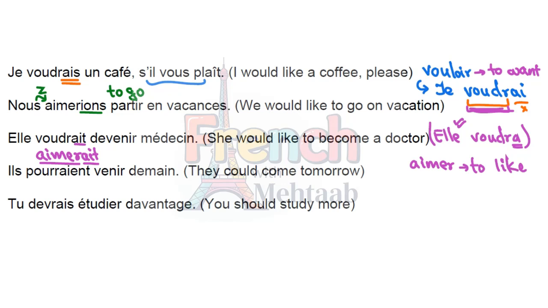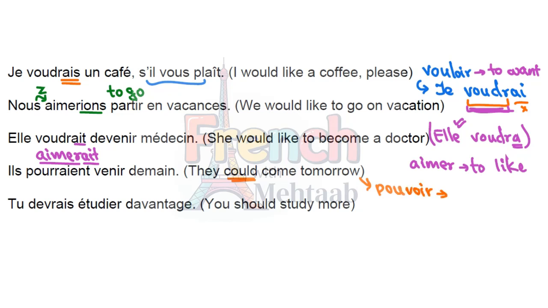Okay, the next sentence. They could come tomorrow. It's a hypothetical condition that they could come tomorrow. It's a hypothesis. It's not certain that we are asking them to definitely come tomorrow. If it would have been definite, then we would have said they can. But it's uncertain, so we are using could. So could means le conditionnel présent. It would become from the pouvoir verb, which is also irregular.